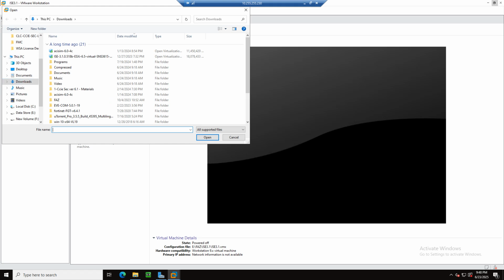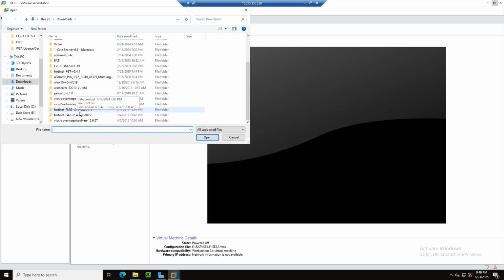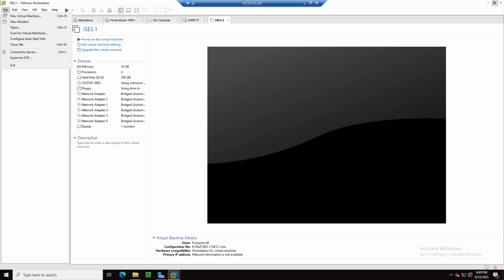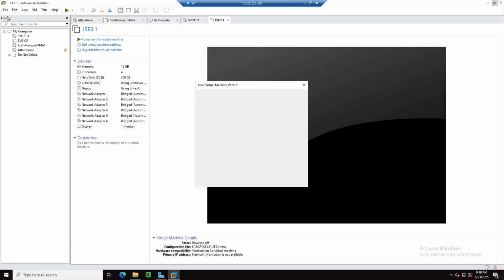So the thing is, we need to download the Windows Server ISO, and VMware Workstation we have already installed here. And at least we require 4 GB RAM and 60 GB hard disk, and that's it. So let me find out where is... sorry, we need to go into the new virtual machine.